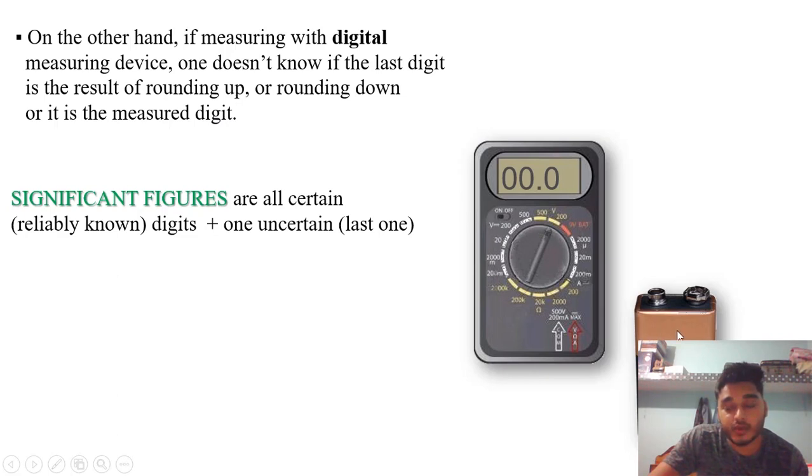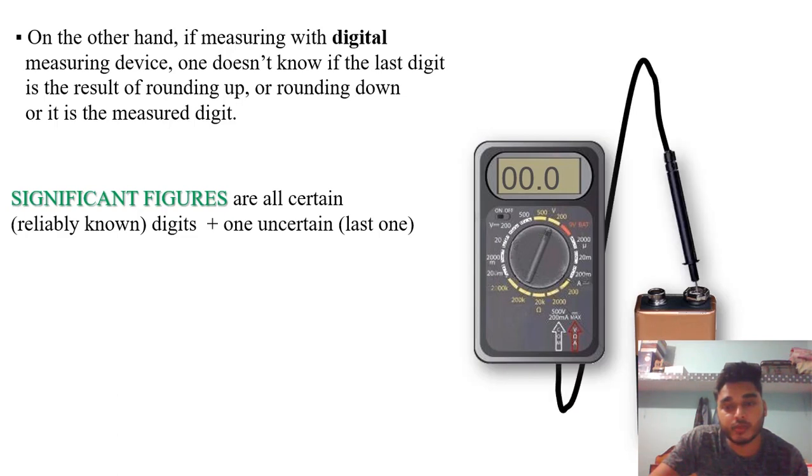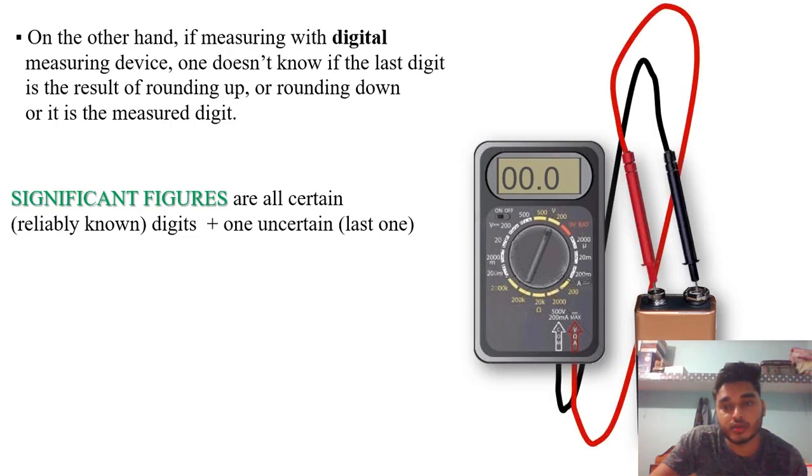We have one battery. We will connect that battery with a multimeter. We will put the two wires, red and black, positive and negative, and we will rotate the knob. Here it is, and it gave us a value 09.4.